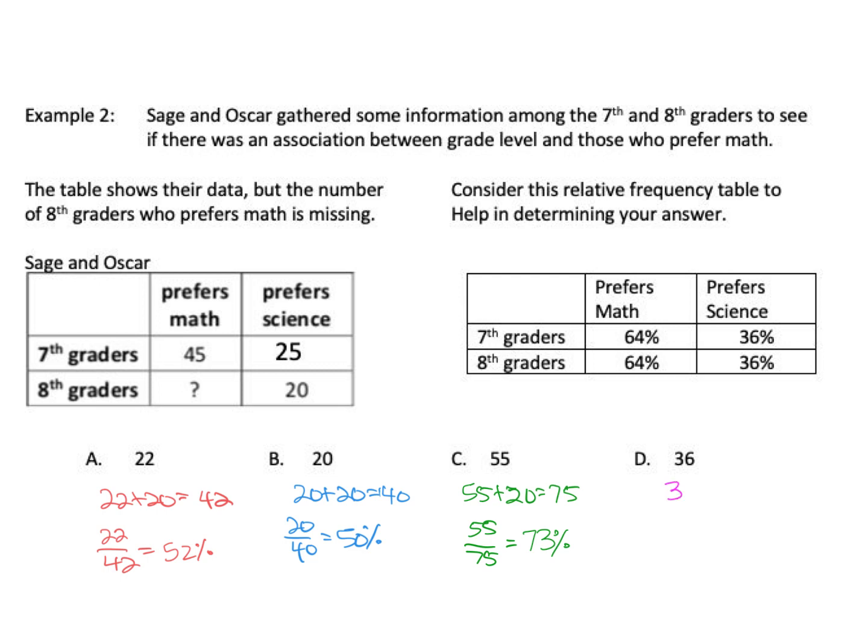And then let's do 36 plus 20. 36 plus 20 is 56. And then we're going to say 36 divided by 56.